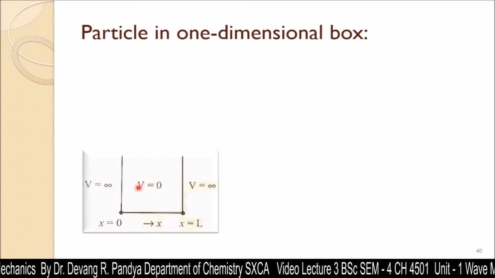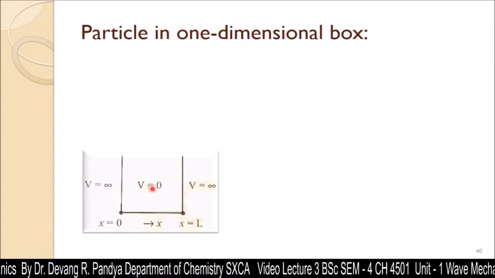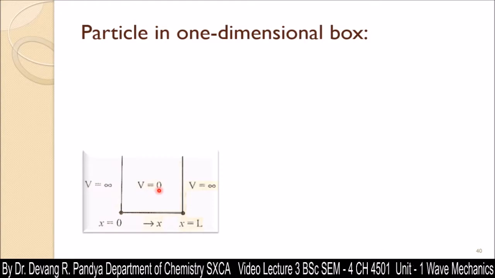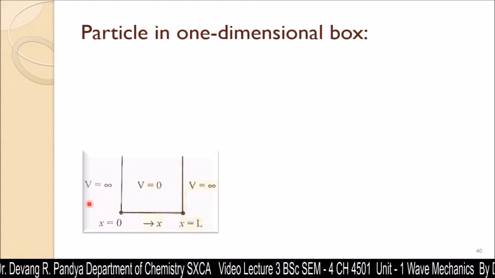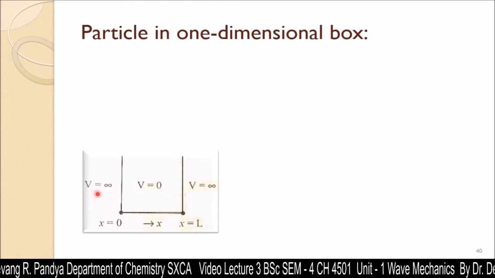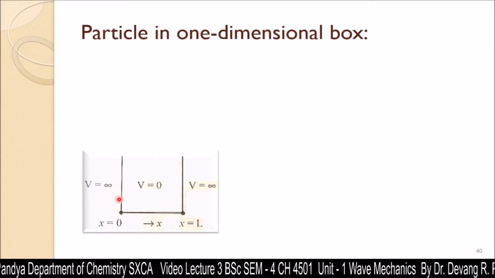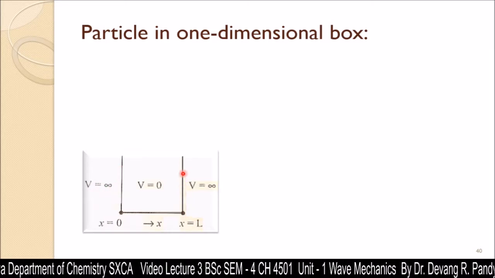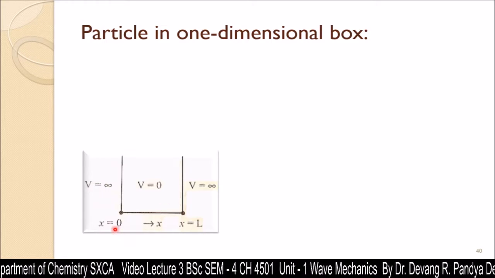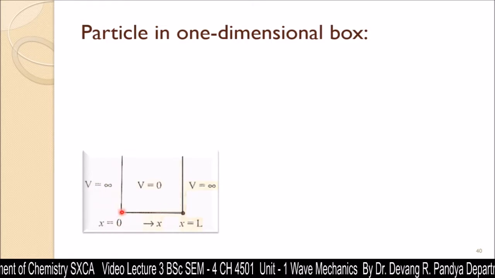Inside this well, the value of potential energy is considered to be 0, and outside the well the potential energy is infinitely high. Even on the wall the potential energy would be infinitely high. When x is equal to 0, there is a nucleus.